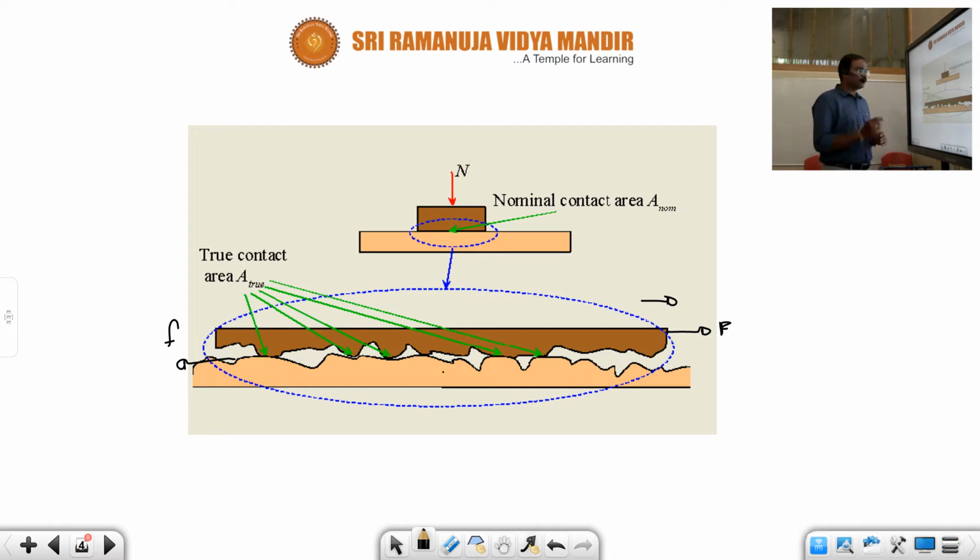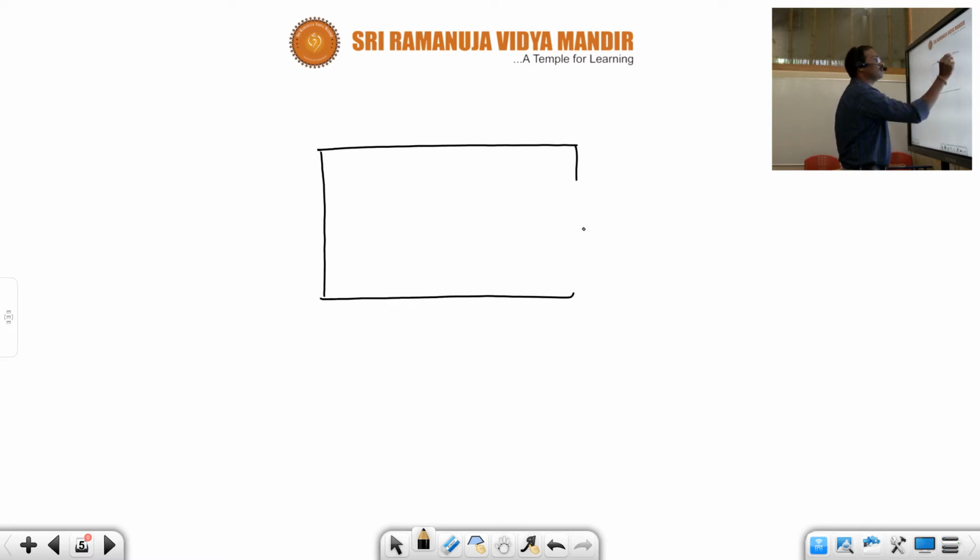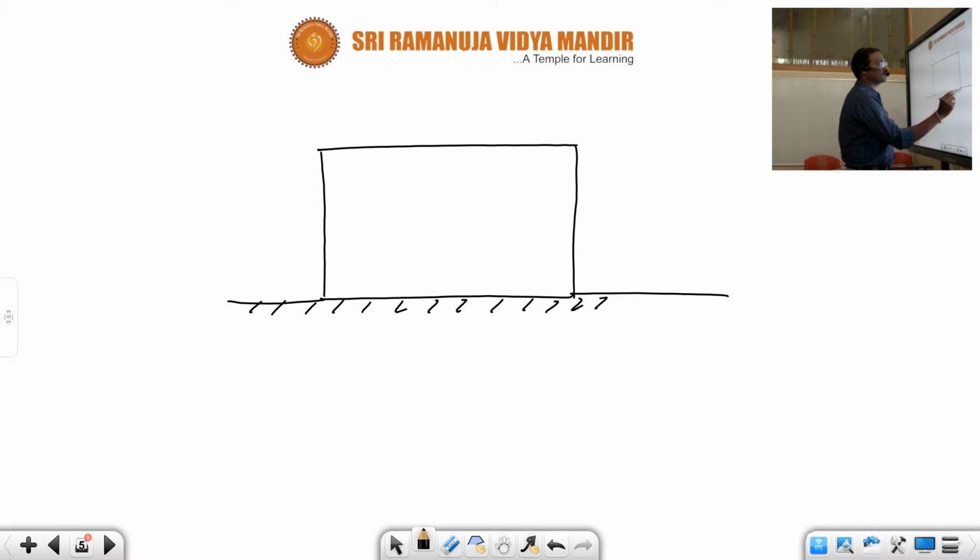Coming to the point, if you compare, a block is kept on a surface, a rough surface. Now on this rough surface, what kind of situation will be there?